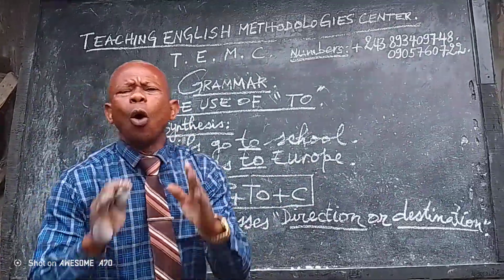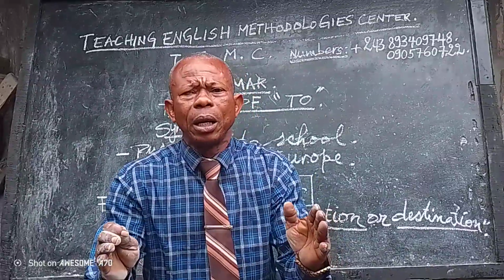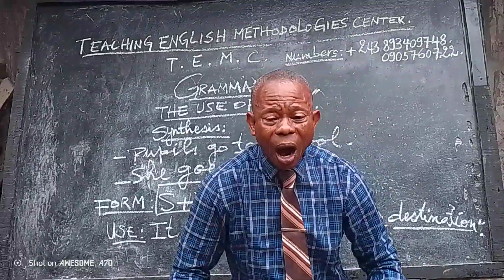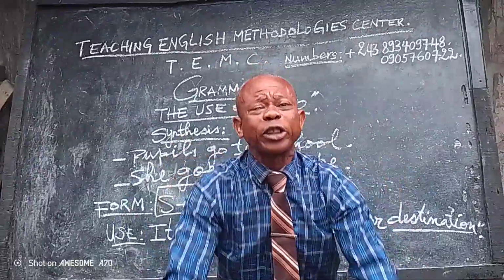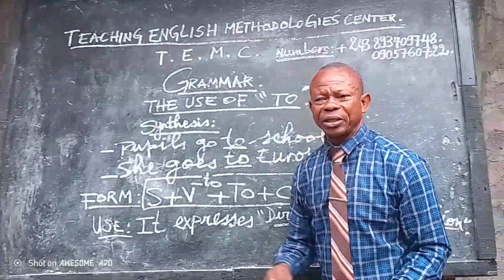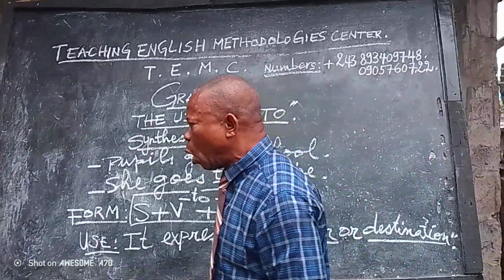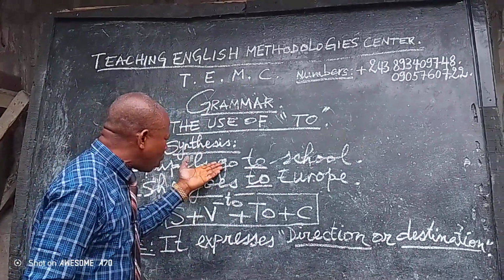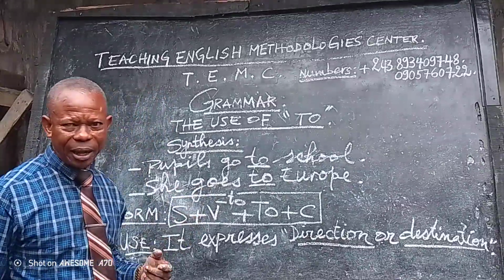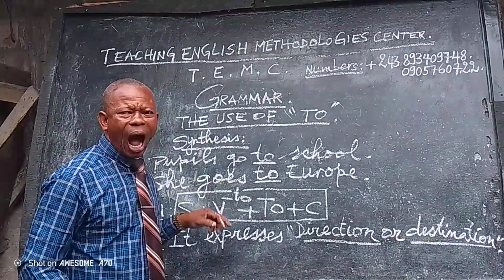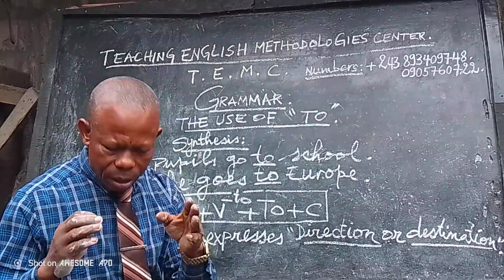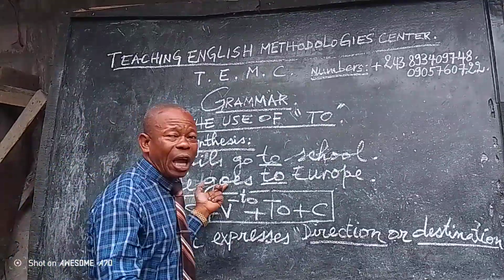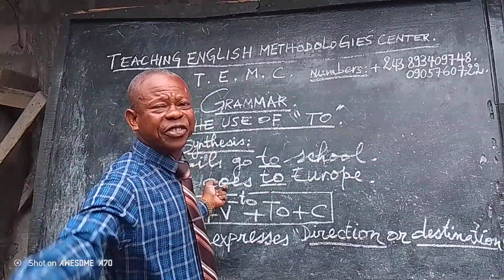Now you ask them, what is the similarity in those sentences? What do you remark? What do you find? What do you notice in those sentences? They will have to tell you that what is the same is to and to. Go and goes. Okay. Go and goes are verbs. Go is a verb. Goes here is the same verb but in the third person.